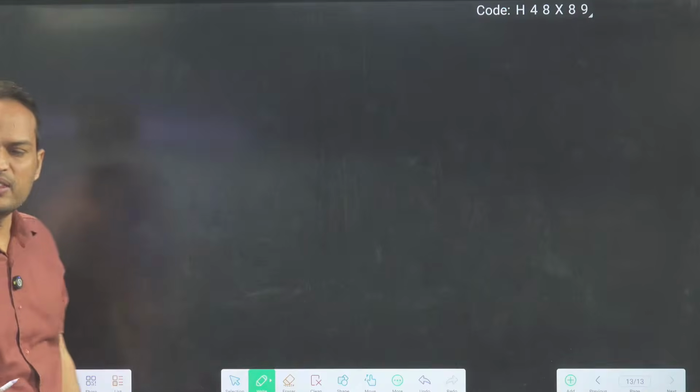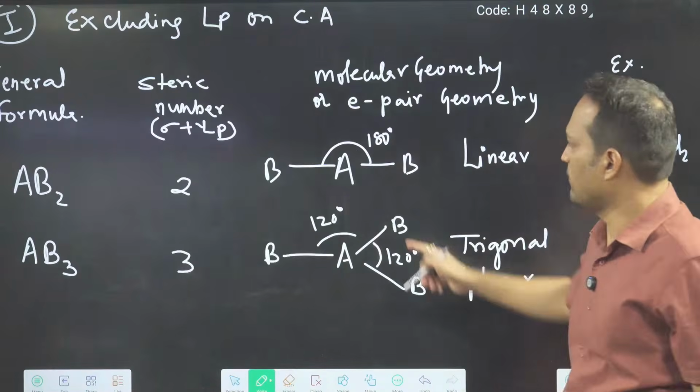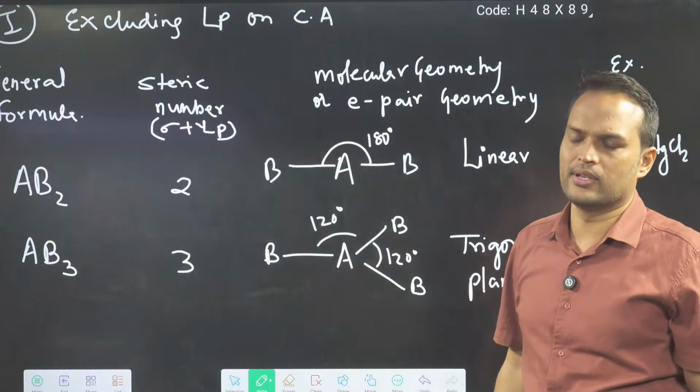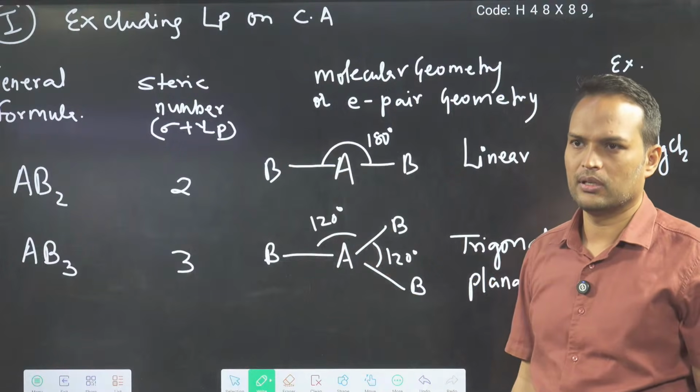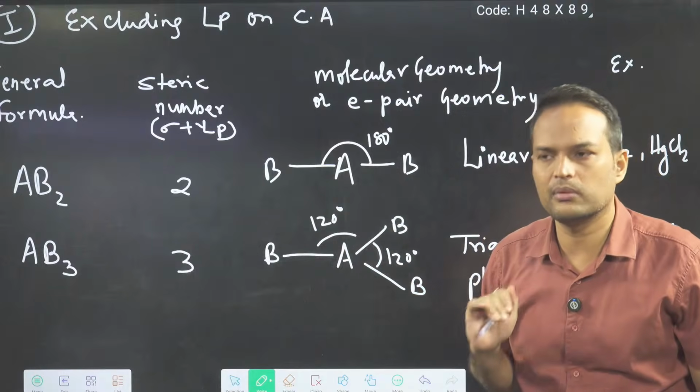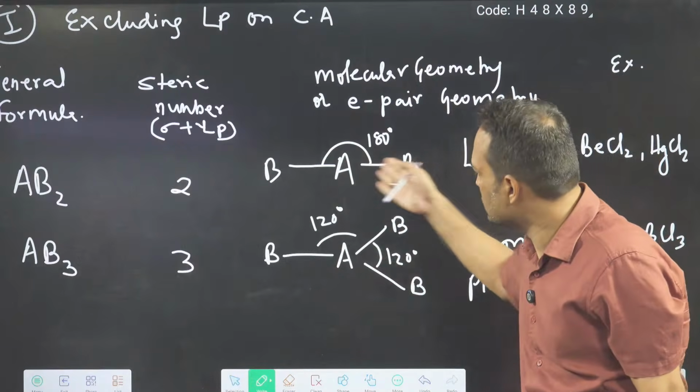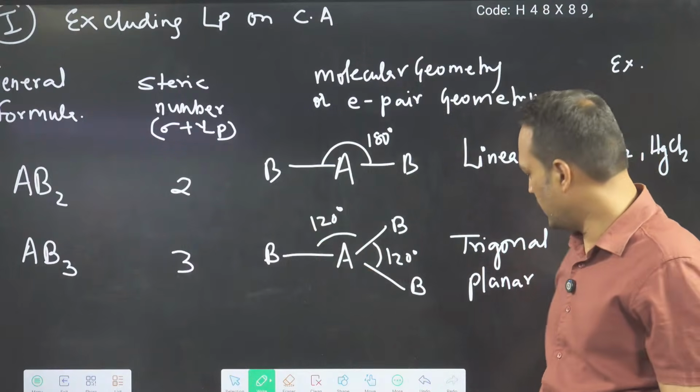ठीक है? Many people make a mistake when we ask, अरे, who is planar in this? When we ask you the question, who is planar in this? People say, sir, trigonal planar. Why? Planar name is written, sir. अरे, planar means in a single plane. Linear is also in a single plane. ठीक है ना?